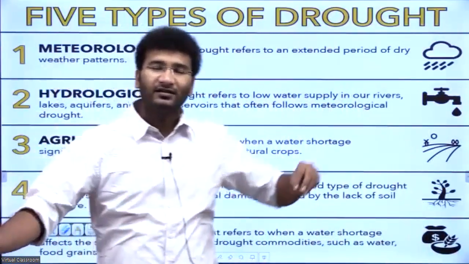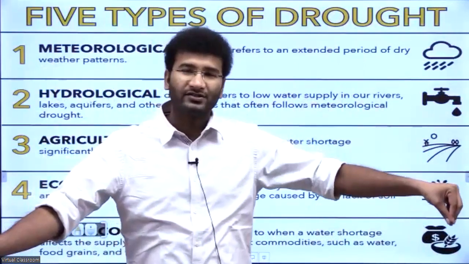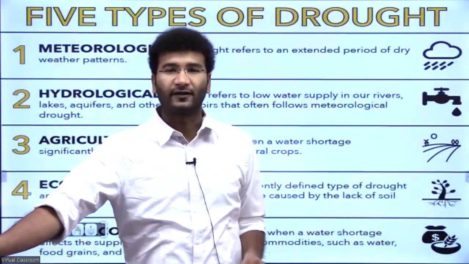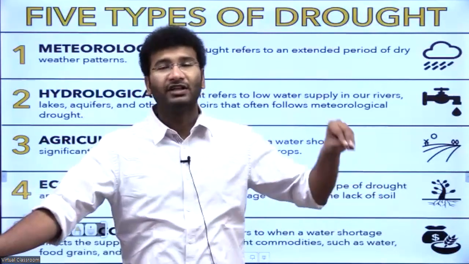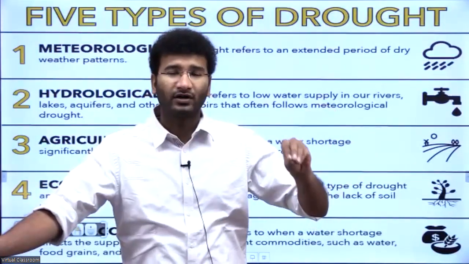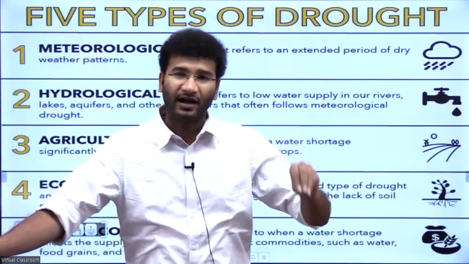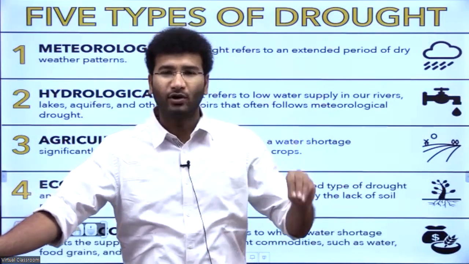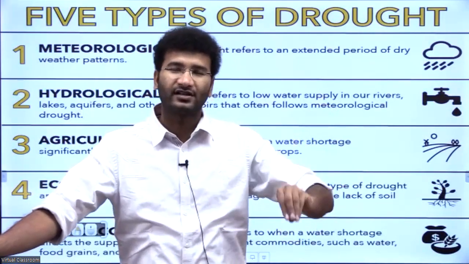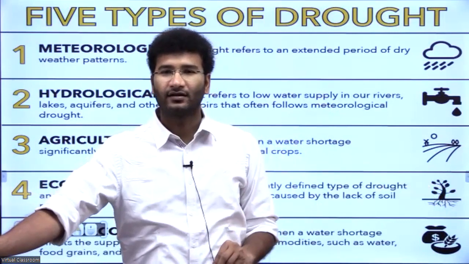Drought doesn't mean that only if there is no water, then it is drought. It's not like that. Drought can be there if there is an excessive amount of water also, if that water cannot be utilized by the land, or if the land is spoiled, if the land is no longer in a position to grow crops, then also it is considered to be a desertified land, right?